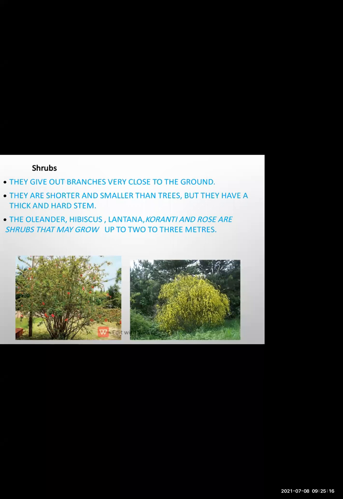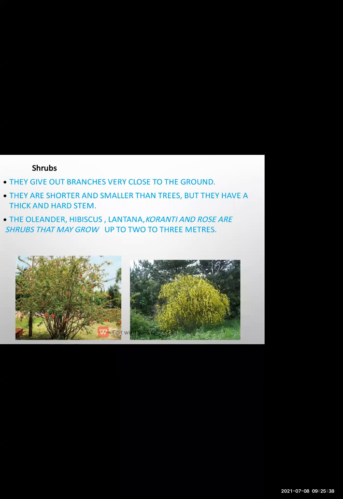Examples are hibiscus, lantana, coriander, and rose. Rose is an example of a shrub, because rose and hibiscus plants have a definite height only. They grow up to a certain height, and after that they cannot grow.